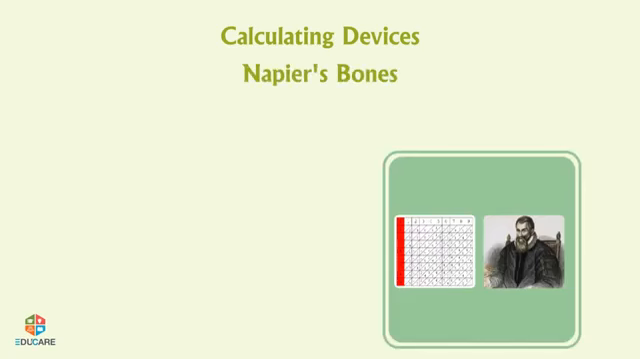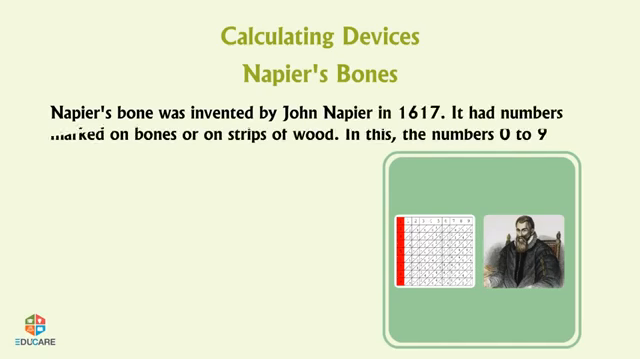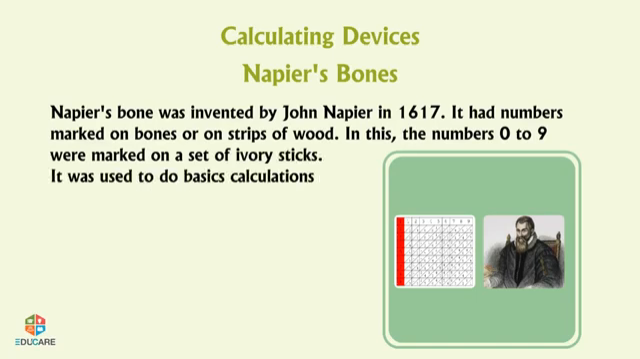Napier's bones. Napier's bone was invented by John Napier in 1617. It had numbers marked on bones or on strips of wood. In this, the numbers 0 to 9 were marked on a set of ivory sticks. It was used to do basic calculations and to find the square root of a number.